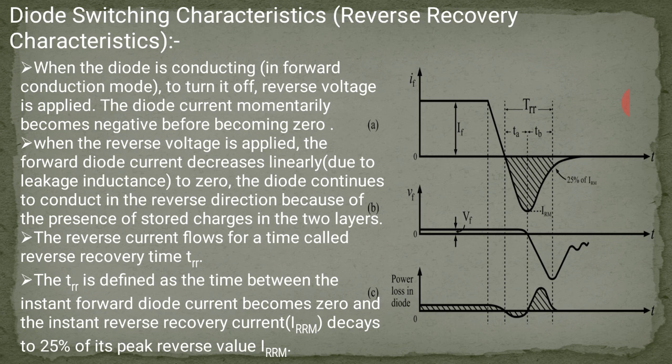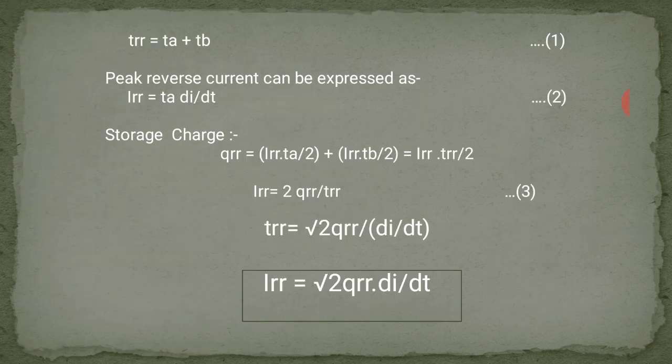TA is the time between the zero crossing of forward current and peak reverse current IRR, and TB is the time measured from the instant of reverse peak value IRR to the instant when 25%, or 0.25 IRR, is reached.